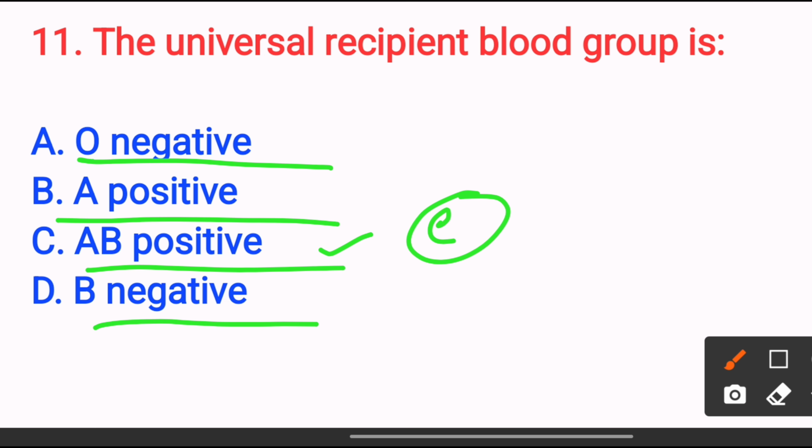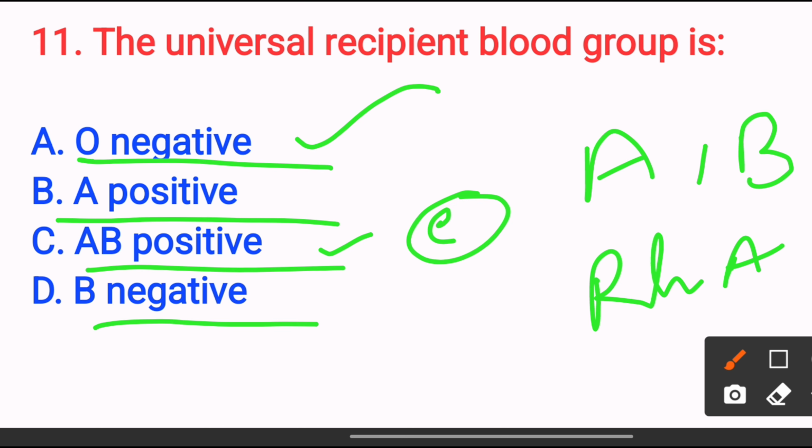The universal donor is O negative and the universal receiver is AB positive, because an AB positive individual can receive all blood types as they have no antibodies against A, B or Rh antigen. So the answer is option C.